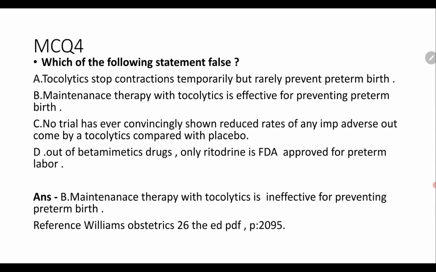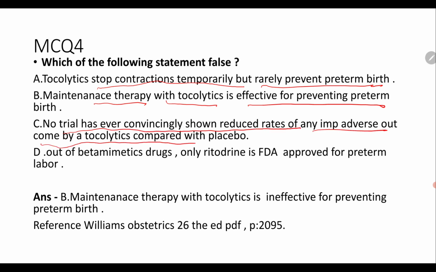Which of the following statements is false? Tocolytics stop contractions temporarily but rarely prevent preterm birth. Maintenance therapy with tocolytics is effective for preventing preterm birth. No trial has convincingly reduced the rate of any adverse outcome with tocolytics compared with placebo. Of the beta-mimetic drugs, only ritodrine is FDA approved for preterm labor. So the answer is B, the false statement they are asking for.